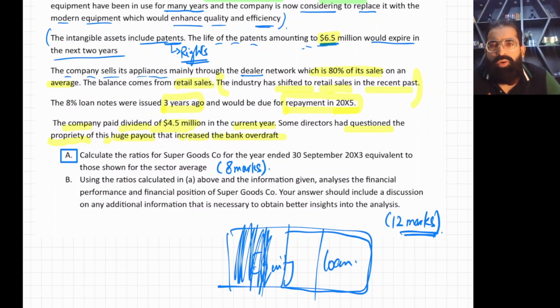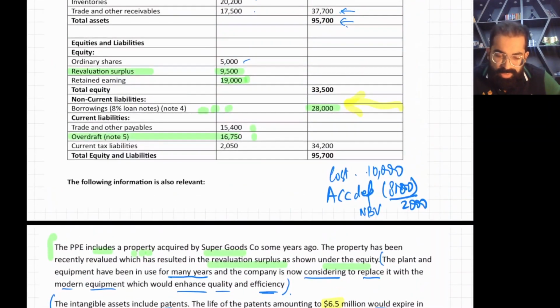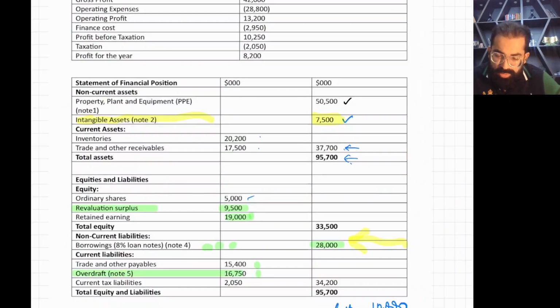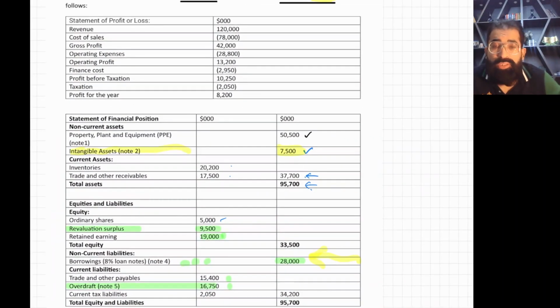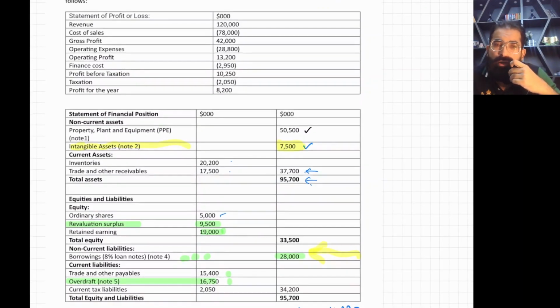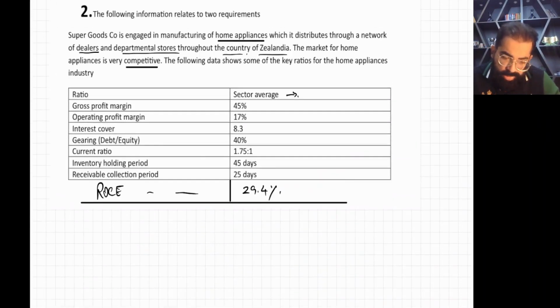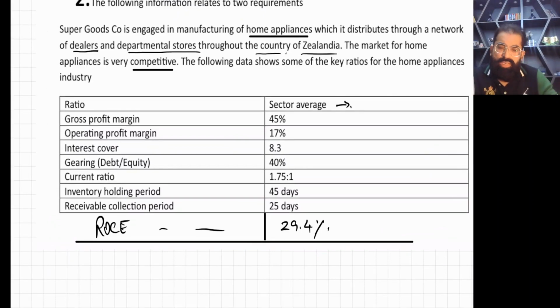So for the 8 marks, I calculate all ratios, but I would request you, my dear student, to take the picture of these two. Let me pause the screen. Please take the picture of both the income statement and SOFP, because now I won't be able to bring my screen back to this page. Okay, take the picture. Thank you. Then you have the ratios which we have to calculate. Again, you can take the picture of this as well.